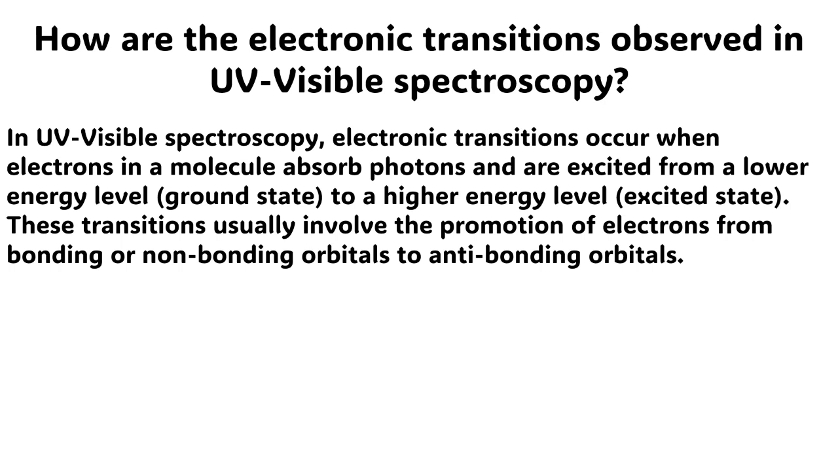structure of the sample. The next question is, how are the electronic transitions observed in ultraviolet and visible spectroscopy? The answer to this question is very simple. In ultraviolet and visible spectroscopy, electronic transitions occur when electrons in a molecule absorb photons and are excited from a lower energy level, ground state, to a higher energy level, excited state. These transitions usually involve the promotion of electrons from bonding or non-bonding orbitals to antibonding orbitals.